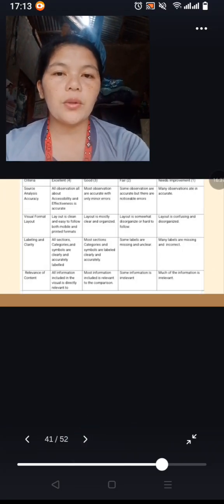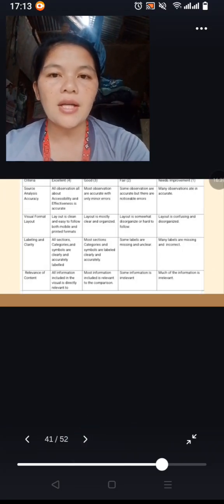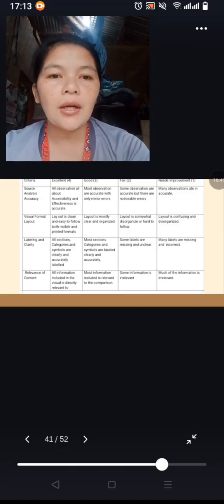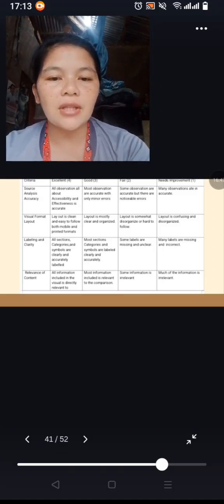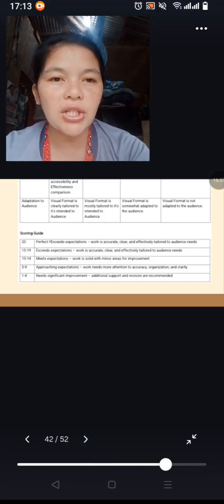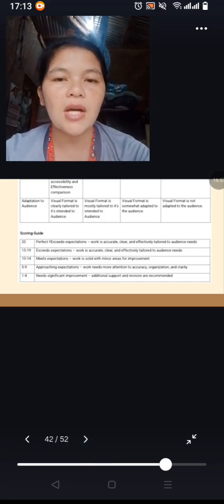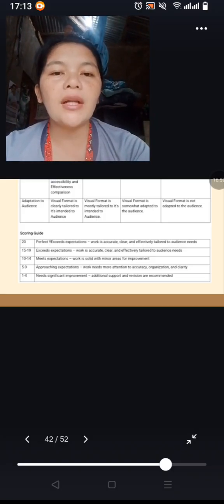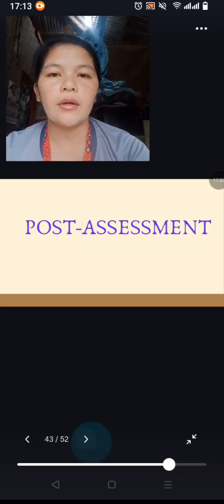Okay, to the next. These will be our criteria: source analysis accuracy, visual format layout, labeling and clarity, relevance of content, and adaptation to audience. And these are the scoring guide: 20, 15 to 19, 10 to 14, 5 to 9, and 1 to 4.